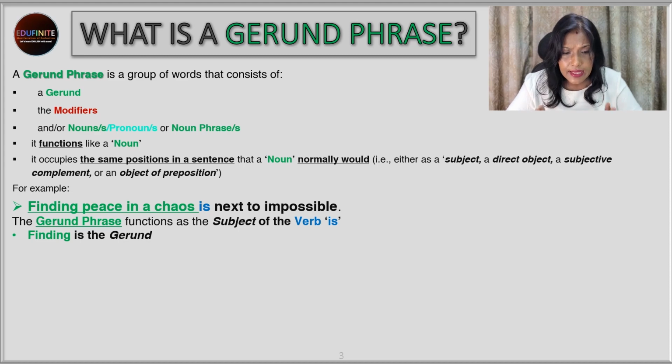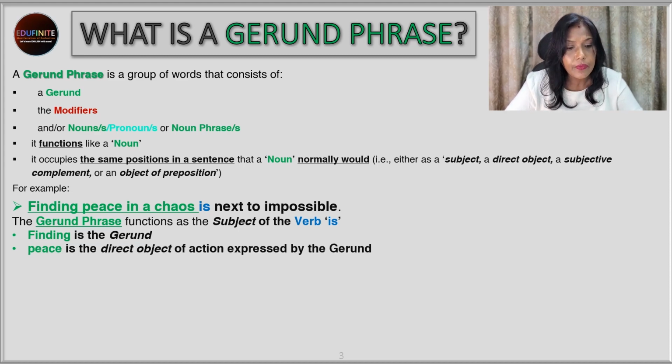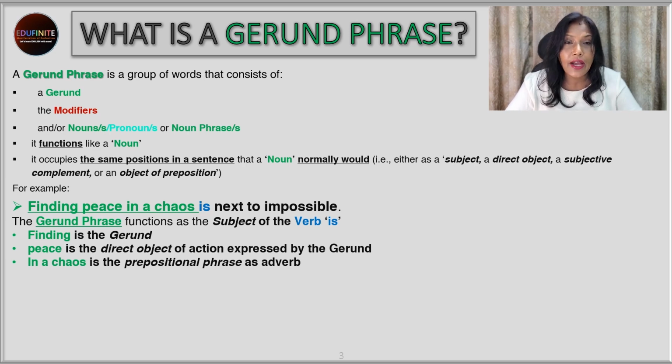Now, in this phrase, the word finding is the gerund. Peace is the direct object of the action expressed by the gerund. What do you have to find? Peace. So it's the direct object. Next, in a chaos is the prepositional phrase as adverb. Finding peace where? In a chaos. So it's telling us more about the finding. So that's the prepositional phrase that acts as an adverb.